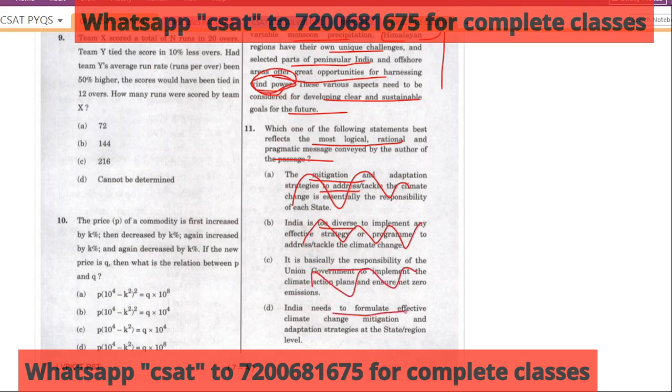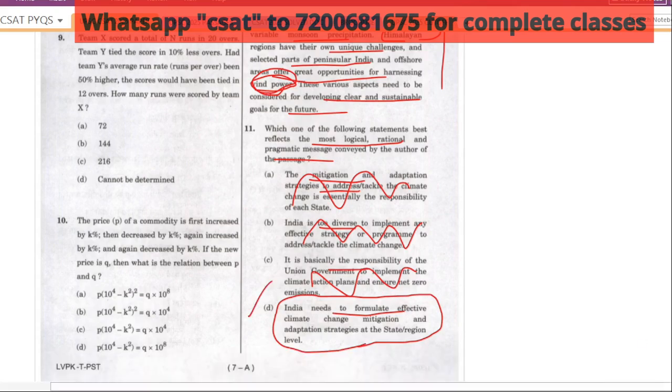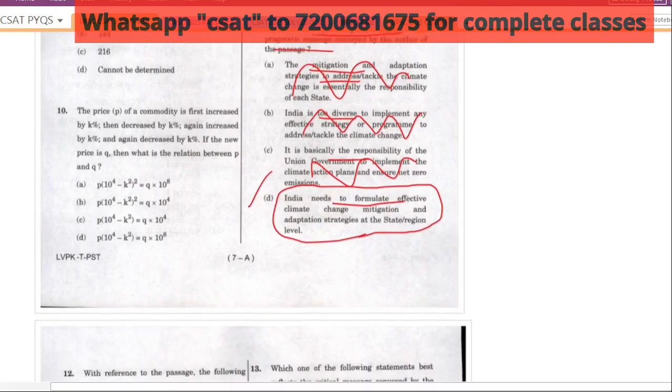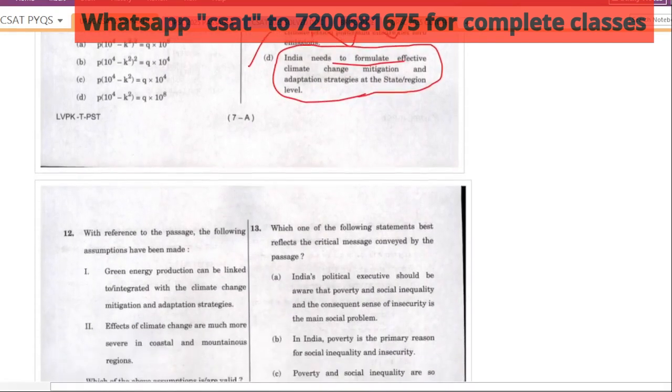India needs to formulate effective climate change mitigation and adaptation strategies at the state regional level. Okay, this only the full passage is telling. Each state has different problems. So at the state level, you should have different strategies to, or you have opportunities to solve these things. Okay, by harnessing different wind power and other things, you can do that. So here answer will be D. Okay, see how easily you are able to solve, and you have not touched a maths question as of now. Okay, you are doing only passages and you are scoring marks one after the other.